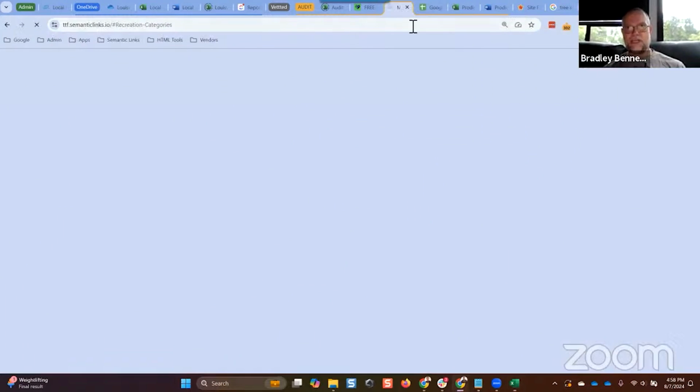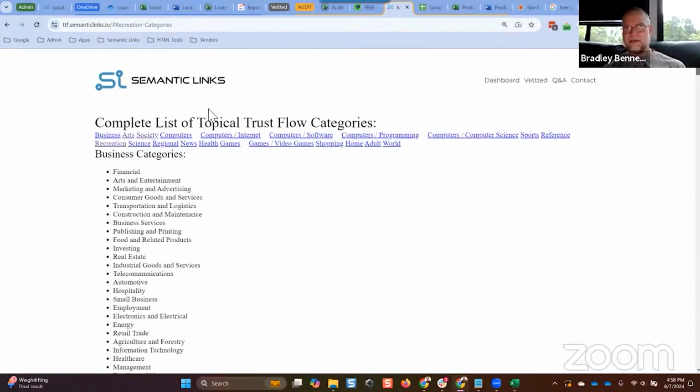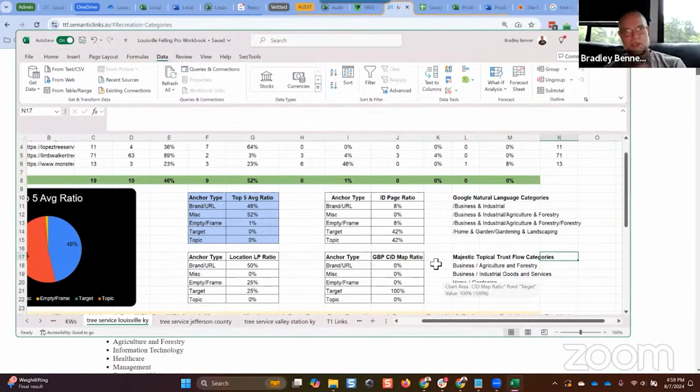And by the way, here's a sheet that I created for Semantic Links that is topical trust flow. It's just TTF for topical trust flow. So ttf.semanticlinks.io. These are all the topical trust flow categories according to Majestic. So what we then do is we collect the topical trust flow categories that align with Google's natural language categories, so that we can look for potential link sources.